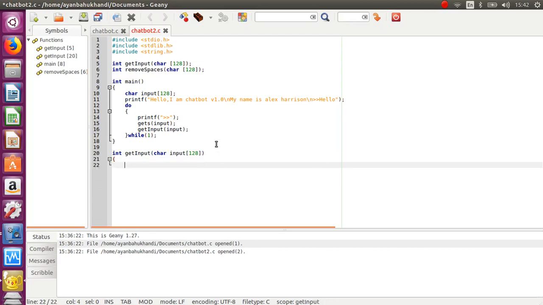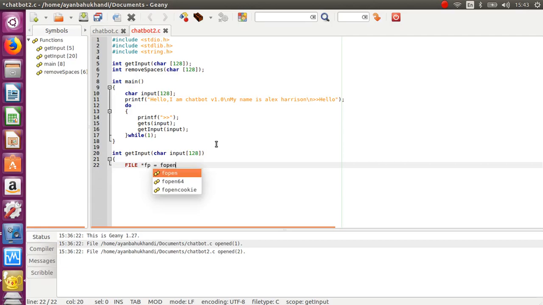Alright, now we will make a file data type. For this you will need stdlib and string.h. Here we will write fp. We will make a pointer because it will store the address of a file. So we'll write fp is equal to fopen.